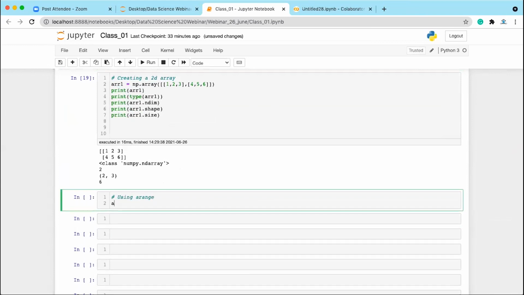For example, let's say you want to create array2 is equal to np.arange. arange is equivalent to the range function. You guys know about the range function: start, stop, and step. The range function in Python generates a sequence of numbers from the start value to the stop value, where the stop value is exclusive, by the given step size. The arange function is also the same. Here you write start, here stop, and here step.